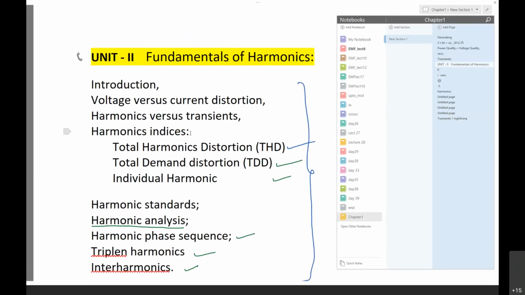We'll see how harmonics are related to the power system quantities also.